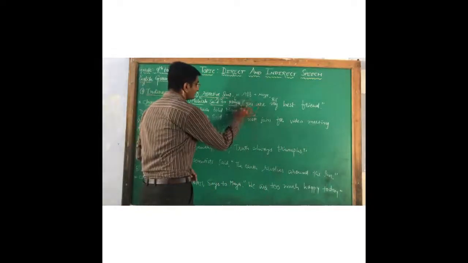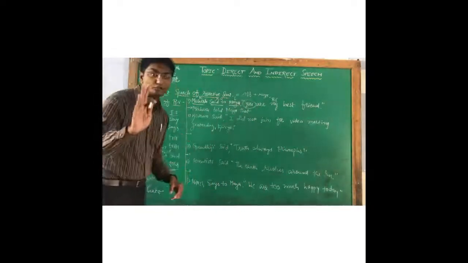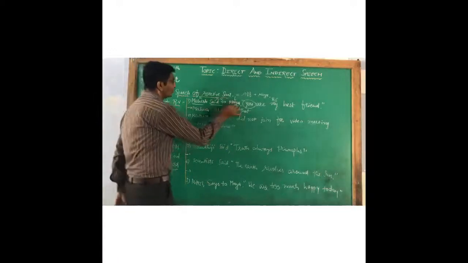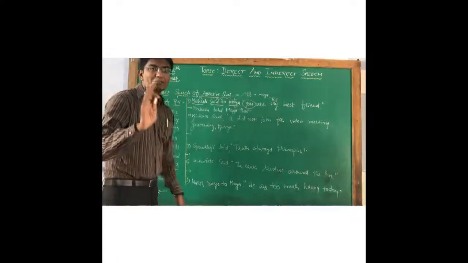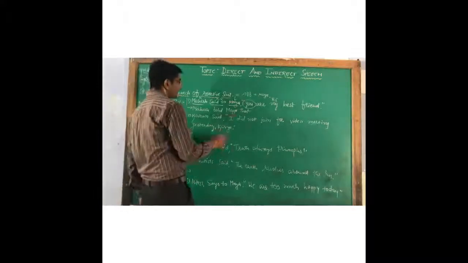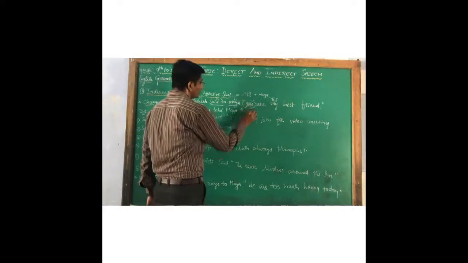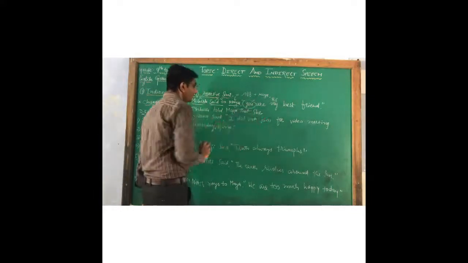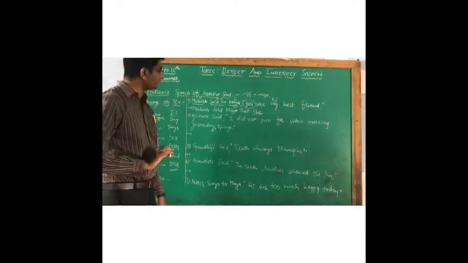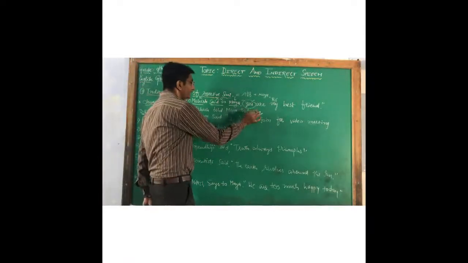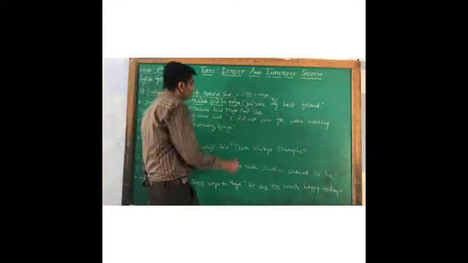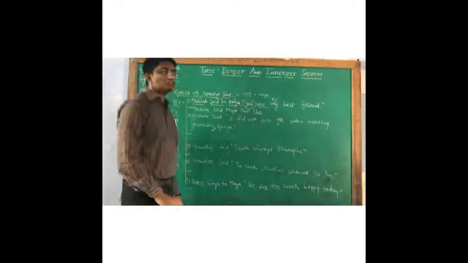So here the subject you is there, and this you is used for listener. Who is the listener? Maya is the listener. So in place of you we apply the pronoun she. What is our subject we are applying? She. Okay. Now check it, change of tense.